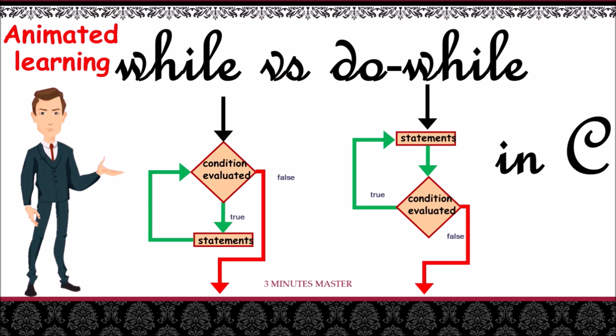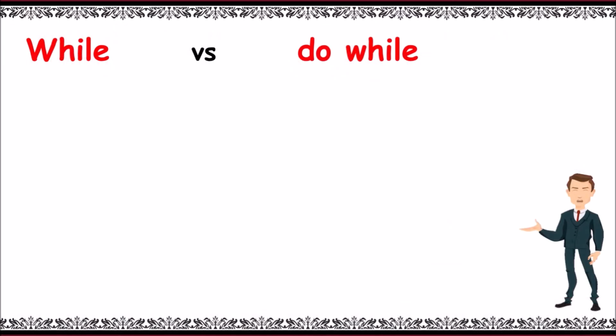Let's learn regarding while versus do while. C programming provides us with three loops: while, do while and for. Here, let's find the difference between while and do while.